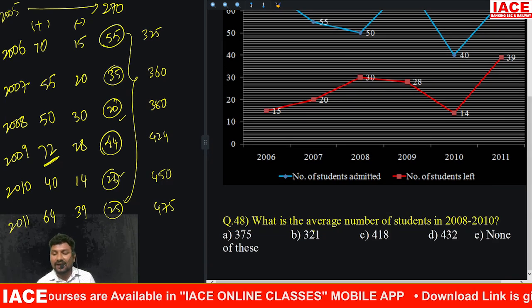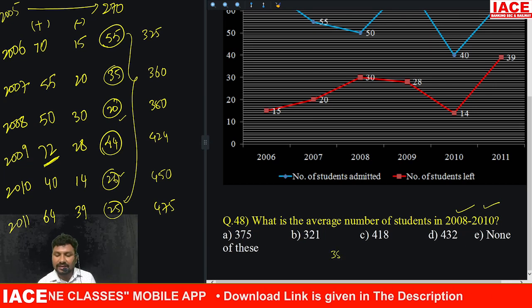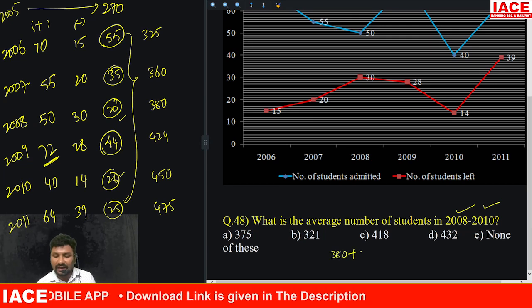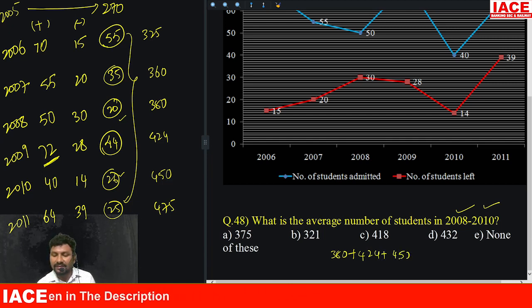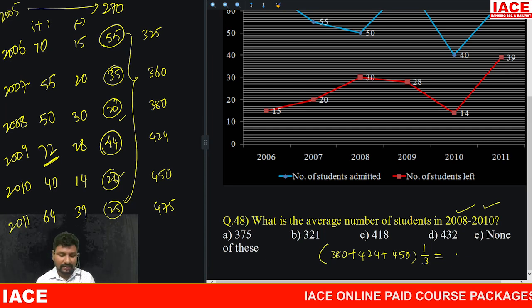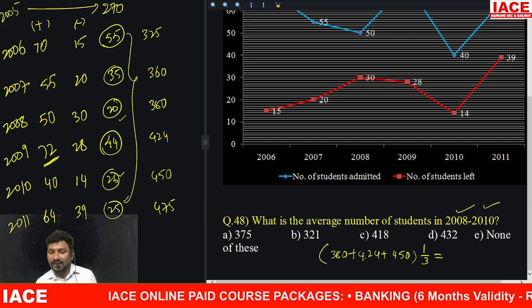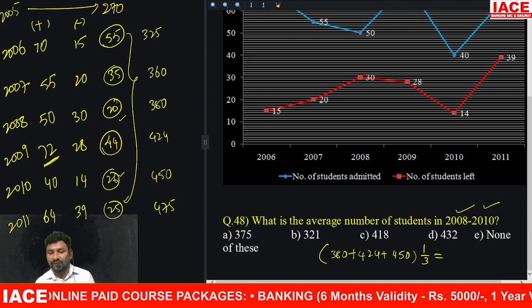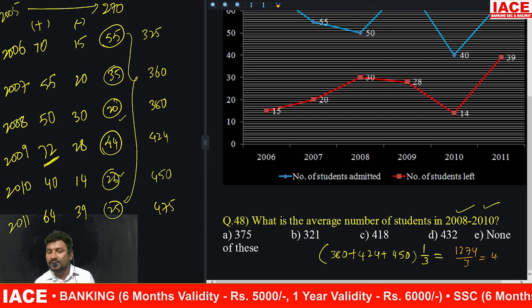Next, what is the average number of students from 2008 to 2010? 2008 value is 380 plus 2009 value 424 plus 2010 value 450. These are all added. How many years? 3 years. Don't take only 2008 and 2010. 2008 to 2010, we'll consider 3 years. We'll simplify this. 380 plus 424 is 804. 804 plus 450 is equal to 1254, divided by 3.